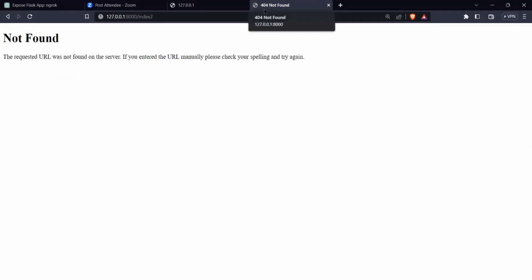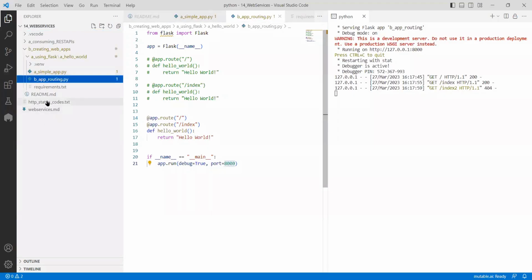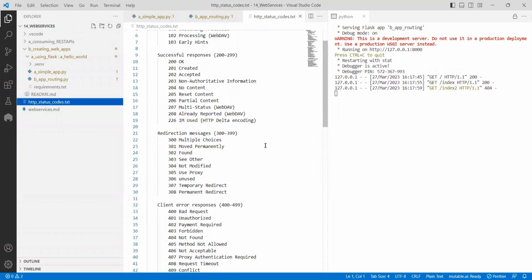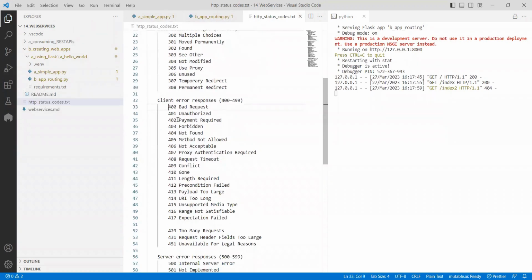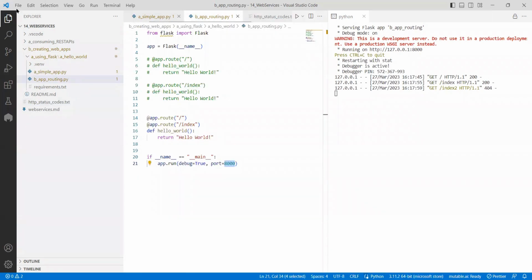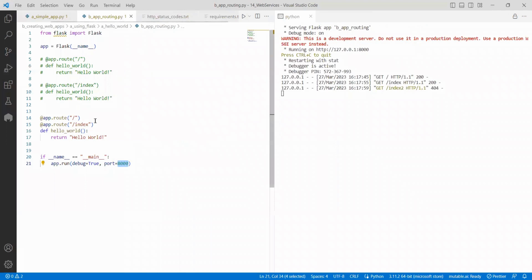And you are getting a 404 not found error. It means you didn't define something like that, so that's why I cannot give it to you. Hope you remember I told you about HTTP rules, status codes. Whenever the user causes any problem, meaning client side issues, these are all 400 series. 404 means not found, meaning that particular endpoint is not there. You have an index, but you don't have an index2, right?